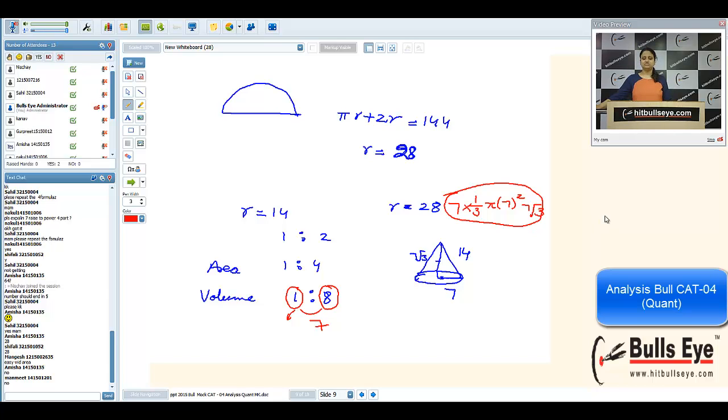We will not consider area. Is it okay? I will not calculate the volume for the other semicircle and then take the difference. If you know this ratio thing, you can do it directly. Is it okay?